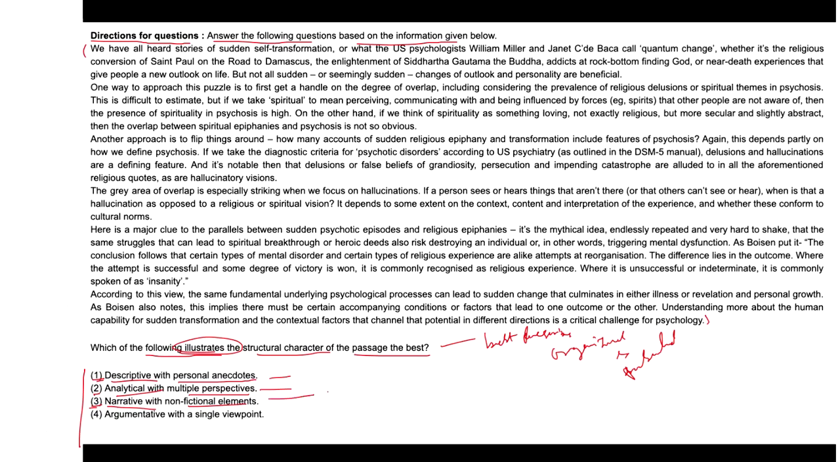Four is stated as argumentative with a single viewpoint, right? Now, does it mean that the passage presents an argument trying to convince the reader of a single perspective? So let's look at each one and analyze it.